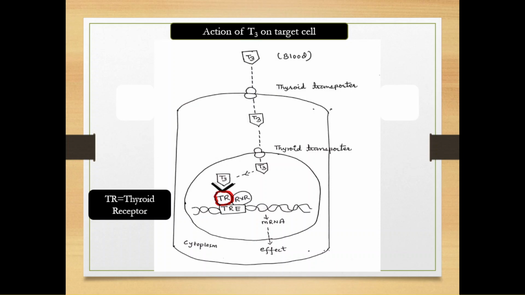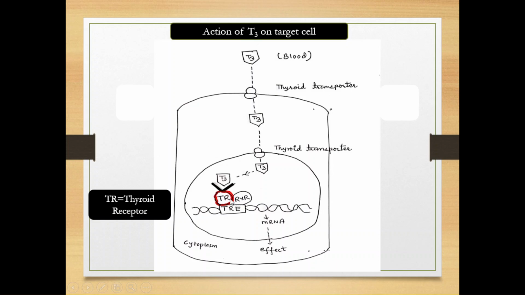So this figure is showing mode of action of hormone T3. First here, T3 from blood enters in the cell by the help of thyroid receptor. This thyroid receptor is present in cell membrane, also in nuclear membrane. Okay, the thyroid receptor for T3 is present here inside the nucleus in dimeric form. It makes dimer with RXR, retinoid X receptor.